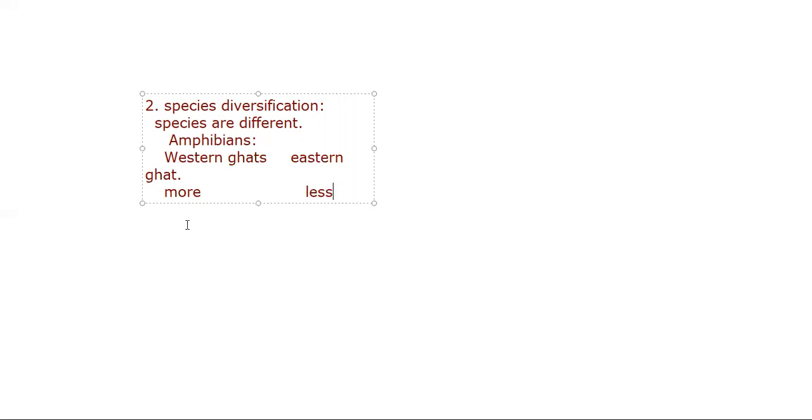If it is found more, then we can say the Western Ghats is rich in species. There are certain terminologies which we use here. Species richness, or we can say species diversity, is found in amphibians on the Western Ghat side.